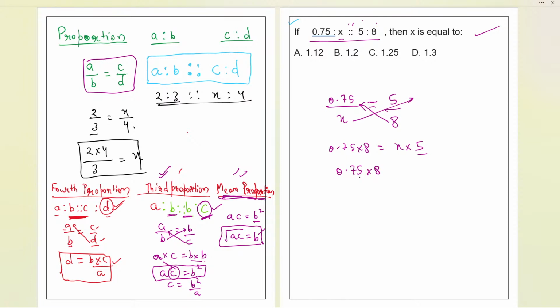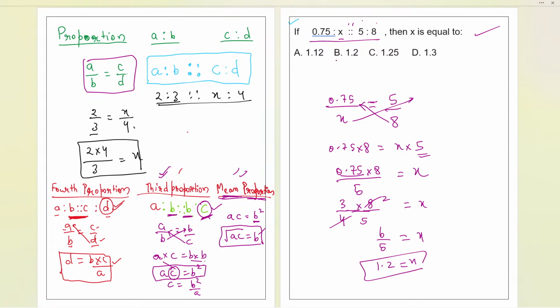Now here the 8 is basically 0.75 times 8. Take 5 on the other side. Now this will be x. Now 0.75 is 3 by 4. This is a ratio like we have. If you solve it, after removing the decimal, it will be 3 by 4. So 3 by 4 times 8, and we have 5 also. Now 4 times 2 is 8 over here. You will get x as 6 by 5. That is 1.2. You will be getting the value of x easily. So that is why B is the correct answer.